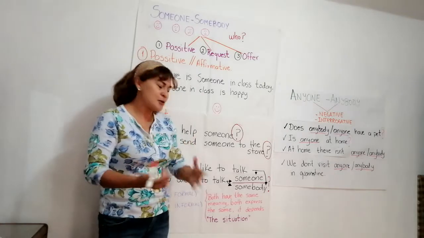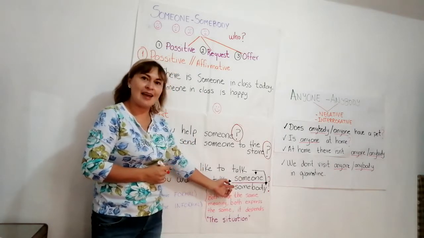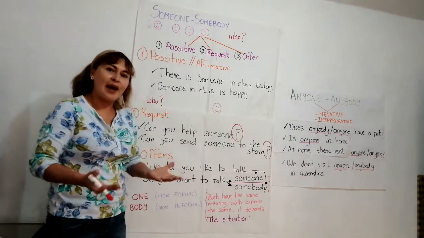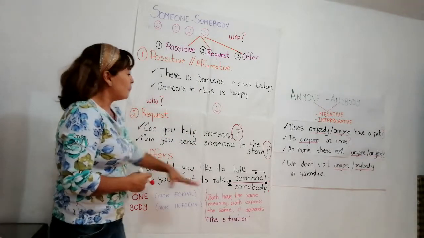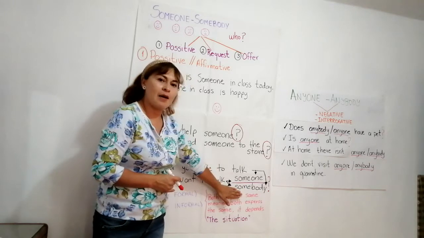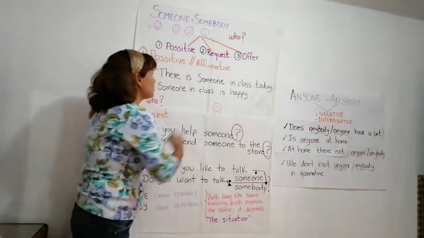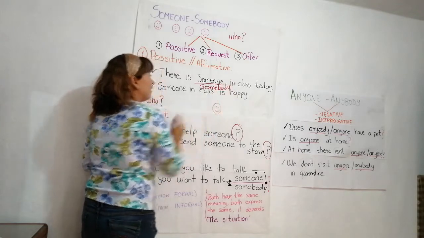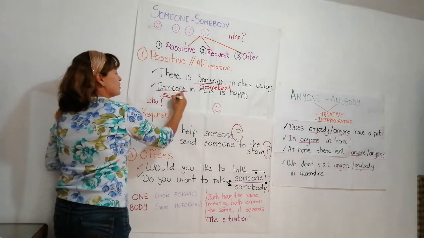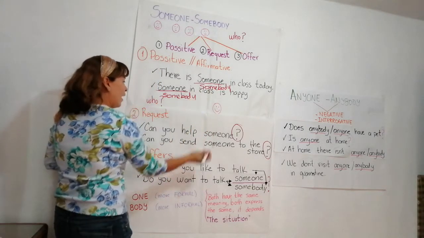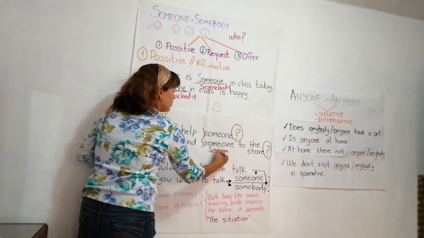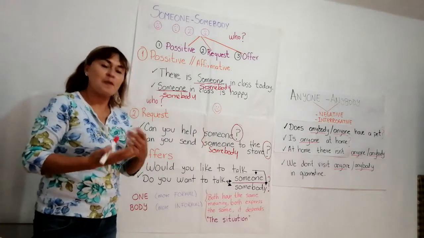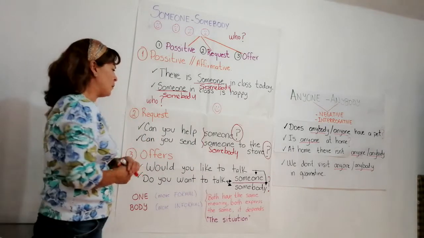I know what your question is right now. Miss, why are you using someone and somebody in these cases, and in the other you are only using someone? Well, I'm going to explain that. You can use someone or somebody in this case. You can use someone or maybe you can use somebody in this one. You can use somebody in this too. And in the other ones, you can use somebody. So, what is the difference? Well, the difference is very easy.